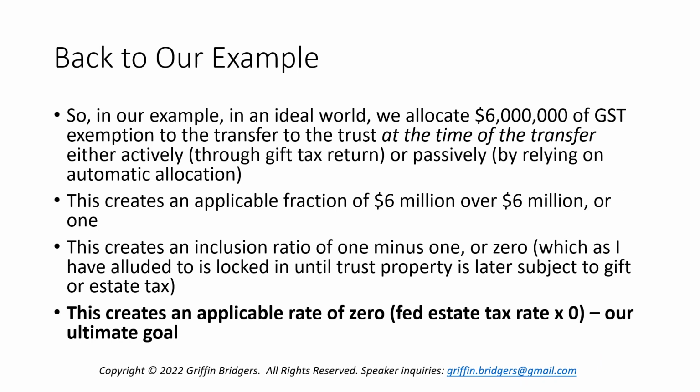The rate can be fluid, but the inclusion ratio will always keep the applicable rate at 0 as long as that inclusion ratio is locked in through the transferor of the property remaining constant. So what this does is it creates an applicable rate of 0, because we're going to have our max federal estate tax rate times the inclusion ratio, which is 0, which essentially means we're always going to have 0. So this creates what's known as a GST exempt trust, but it's technically not exempt.